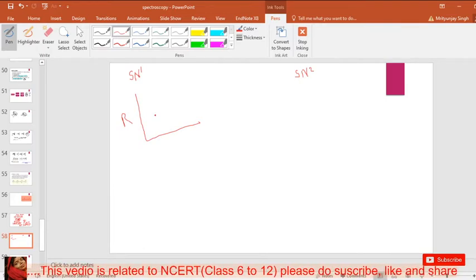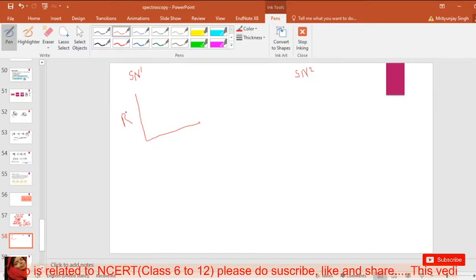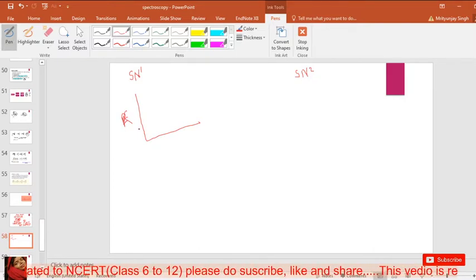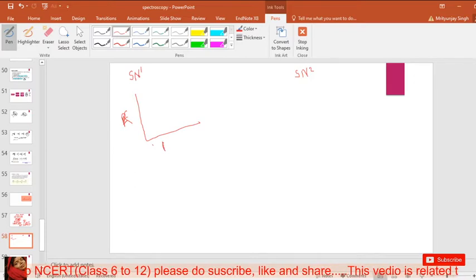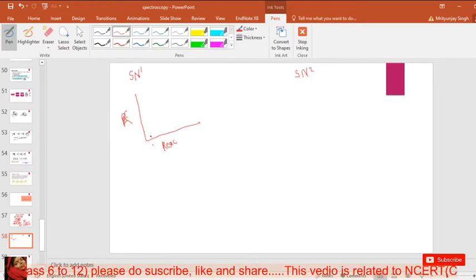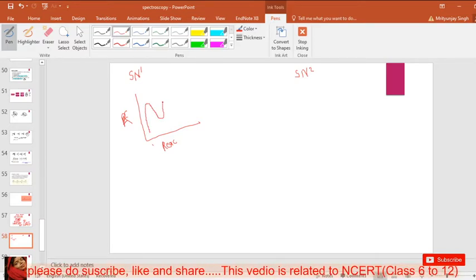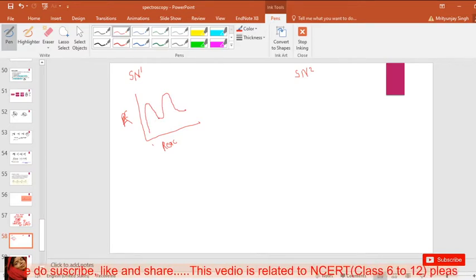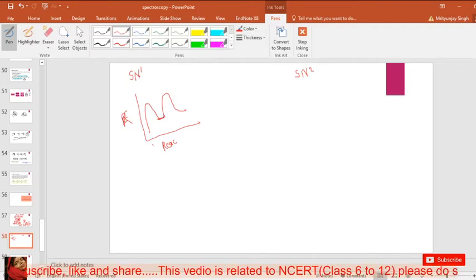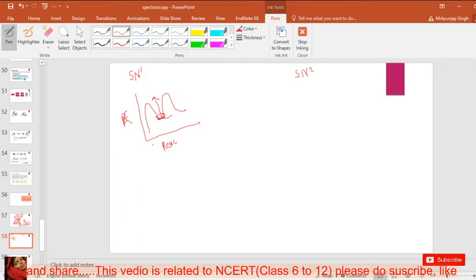Here is the reaction coordinate, and here is the energy. So this type of reaction graph is formed. Here is the energy well. An energy well is formed in the SN1 reaction. Why is there an energy well? Because this is an intermediate position.